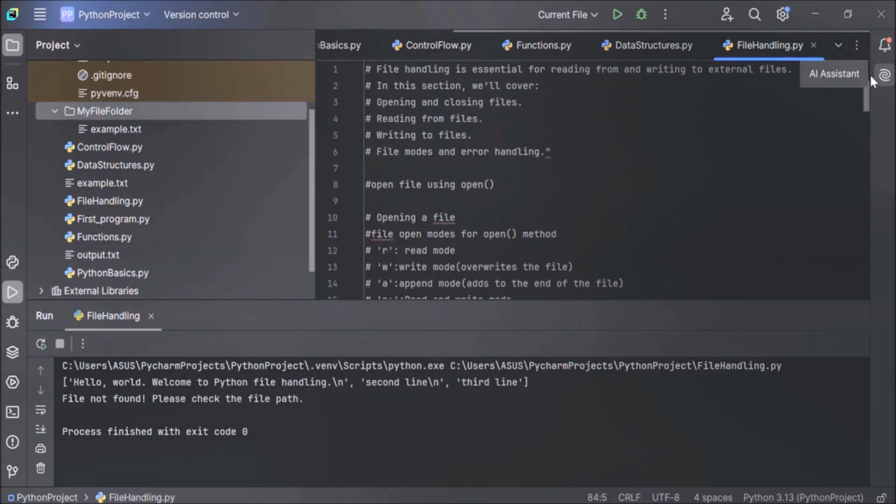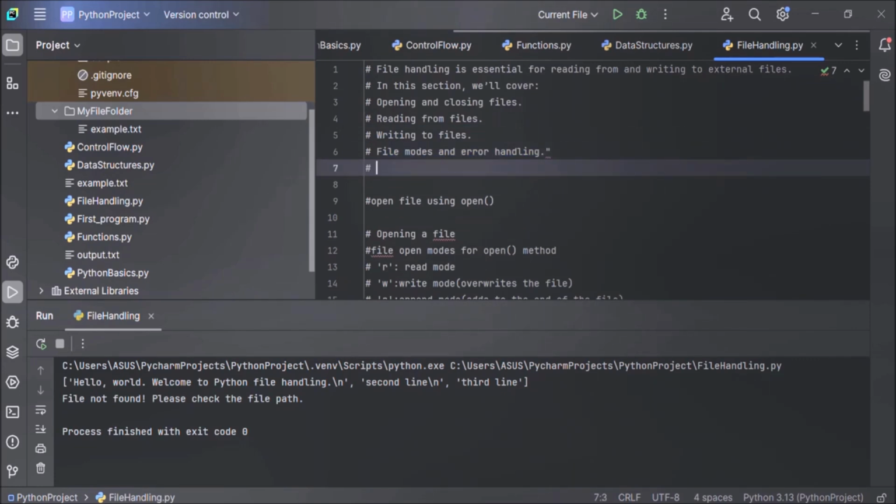Now, in this section, we have covered opening and closing the file, reading from the file, writing to a file, file modes and error handling. Next is how to delete a file. This we have missed out here. How to delete a file?